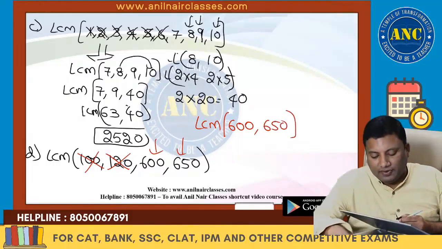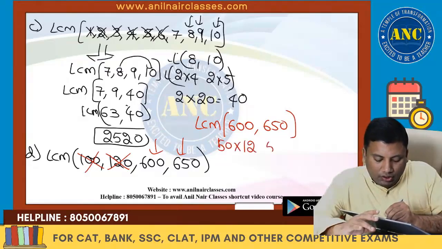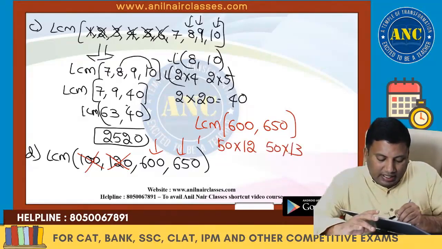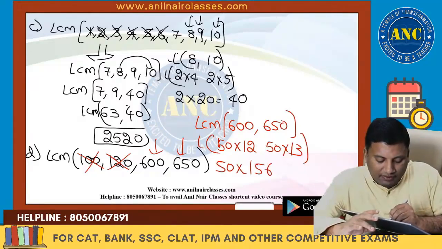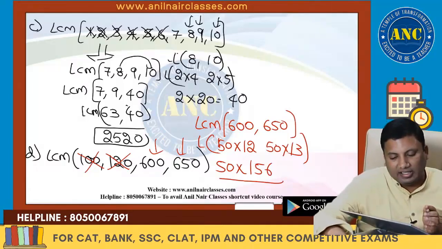These are nothing but 50 into 12 and 50 into 13. So 50 is taken. Make them co-prime. 12 into 13, 156. Idea is clear, right?